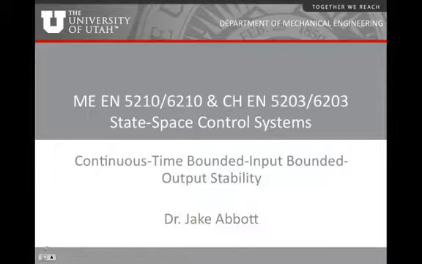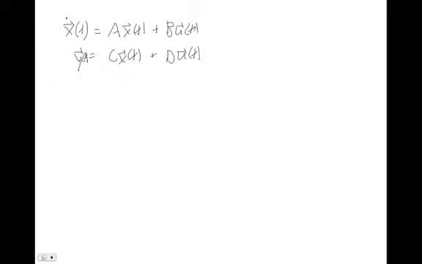So at the beginning of this course, we looked at the difference between zero state and zero input response. And that's going to be an important thing here in the stability discussion. So let's review that really quickly. We're going to consider LTI systems, meaning A, B, C, and D are not varying in time. So we have a system x dot equals Ax plus Bu, and then y(t) is equal to Cx(t) plus Du(t). And this type of system we're going to be looking at.